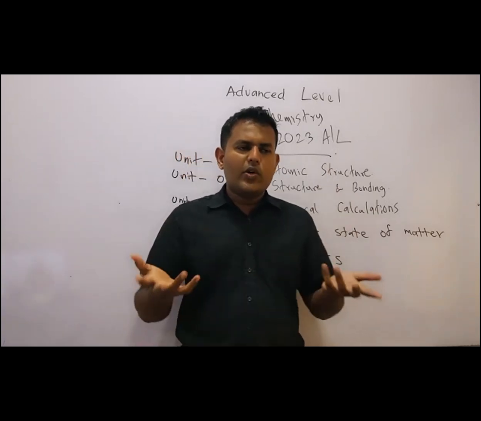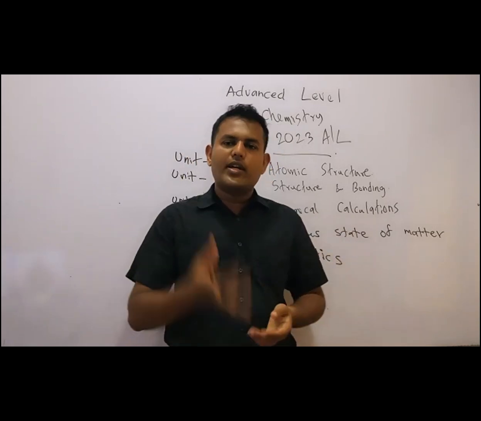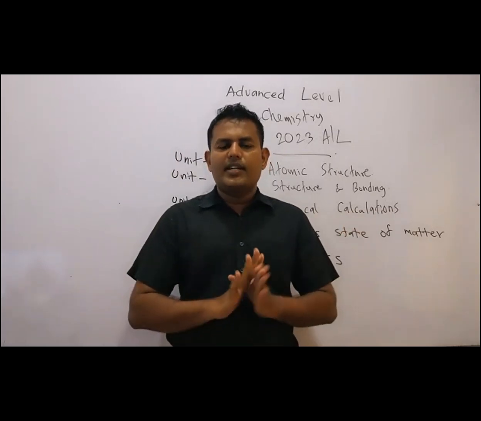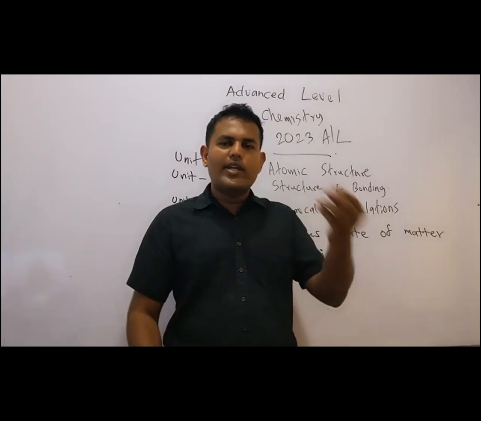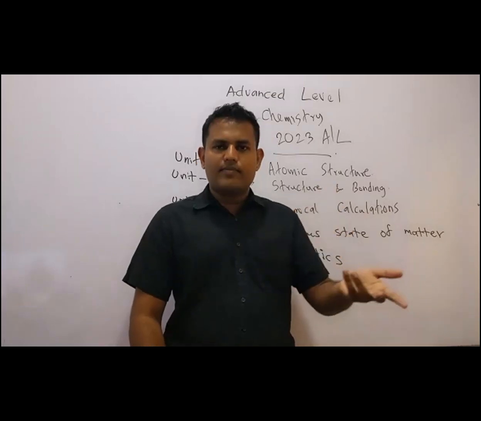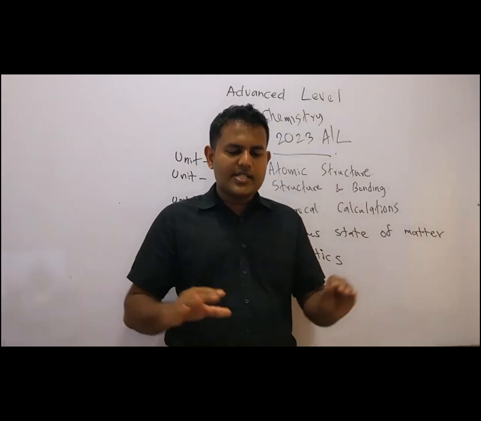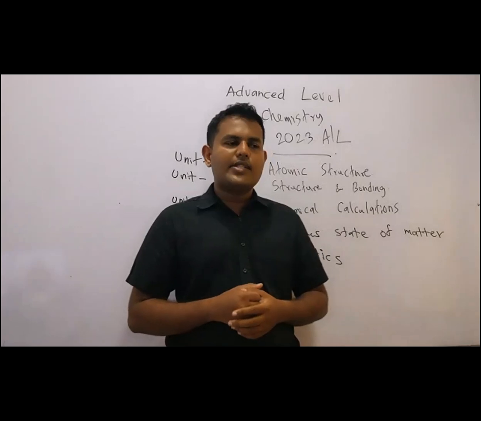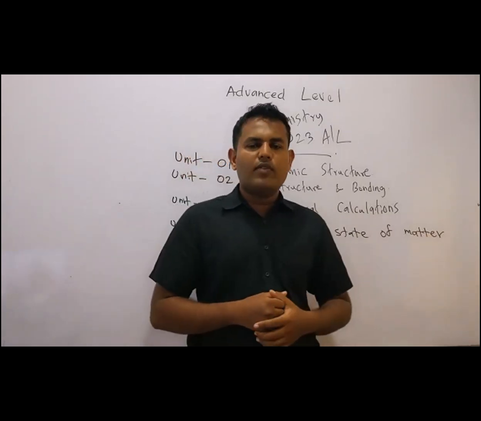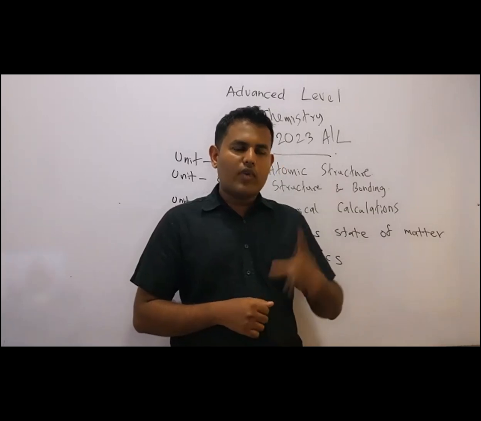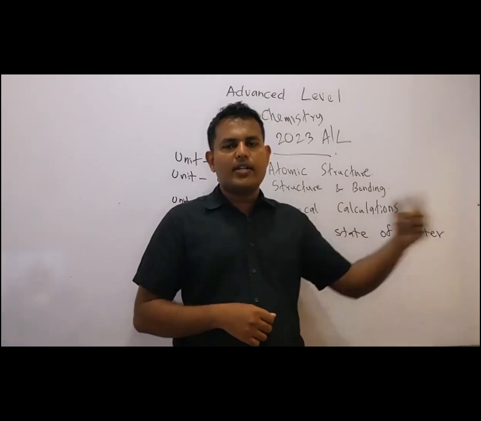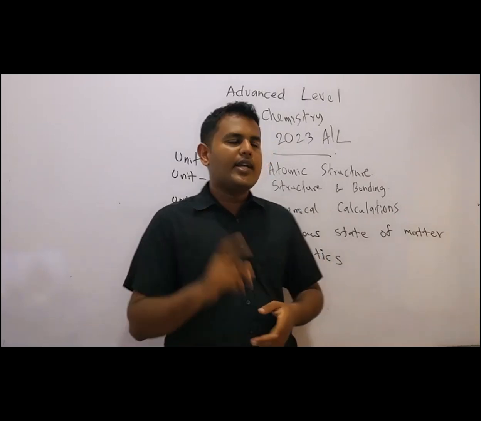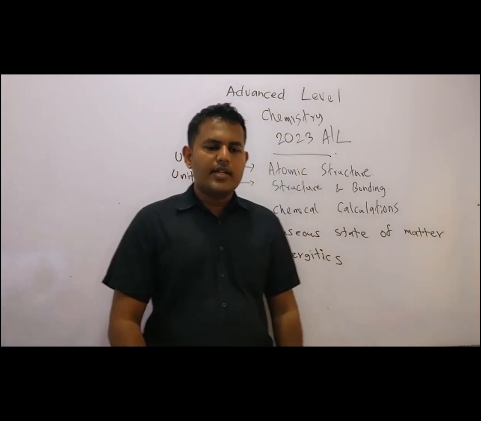So actually, you don't know what s block, p block, d block are. You know the electronic configuration, but in A levels, the electronic configuration is entirely changed. You have learned sodium's electronic configuration is 2,8,1. That is true. But in A levels, we are discussing a bit more advanced approach. If you write the electronic configuration of sodium as 2,8,1, you don't get marks. In A levels, we write it as 1s2, 2s2, 2p6, 3s1. How to write the electronic configuration, you will be learning in the first lesson.